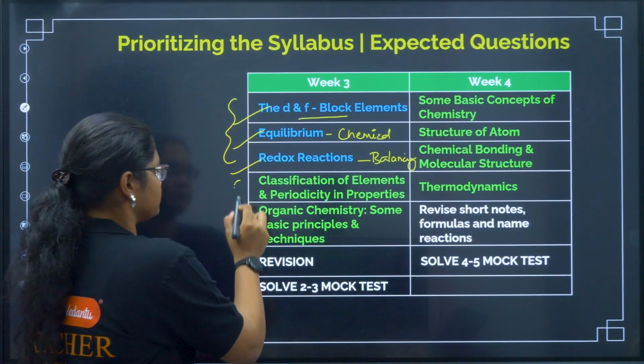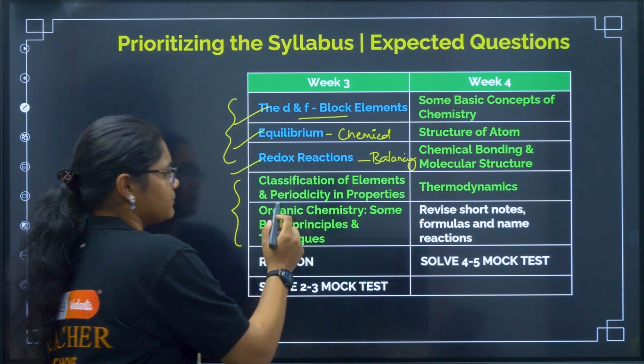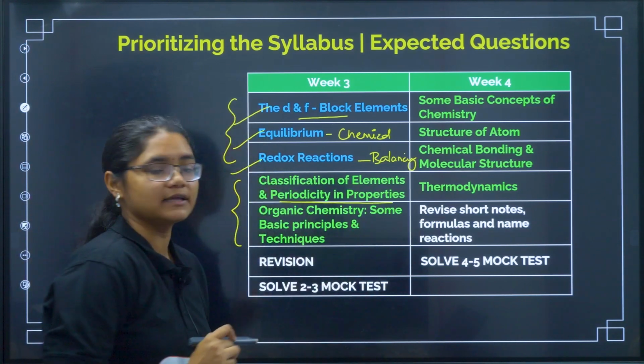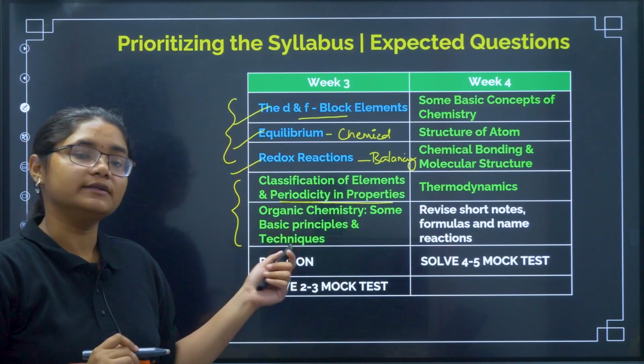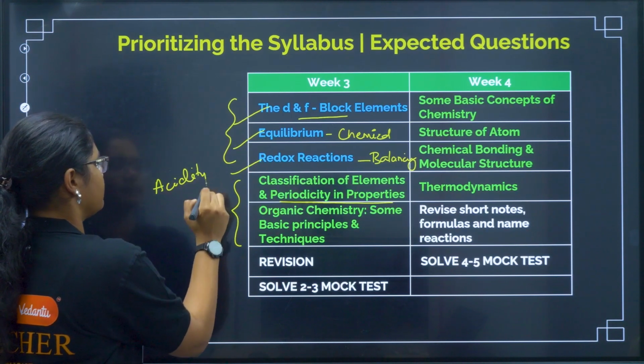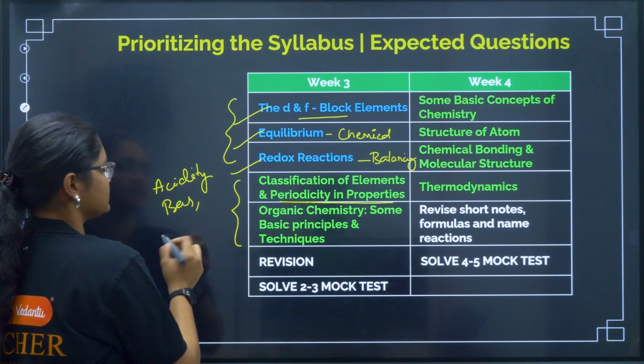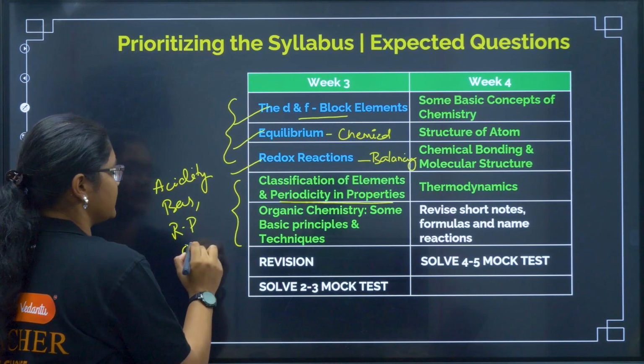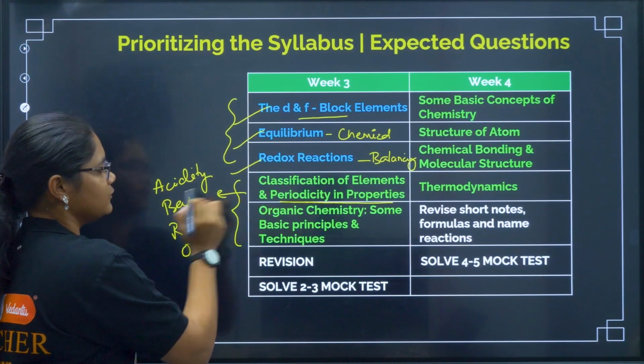Now coming to this one, low priority group, periodicity in properties. Okay, this is again very important. Here you have to learn some basic trends. What trends can we read? Acidity trends, basicity, okay, acidity, basicity, reducing power, oxidizing power. So these all trends you have to learn.